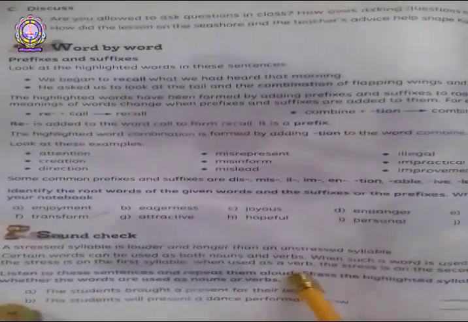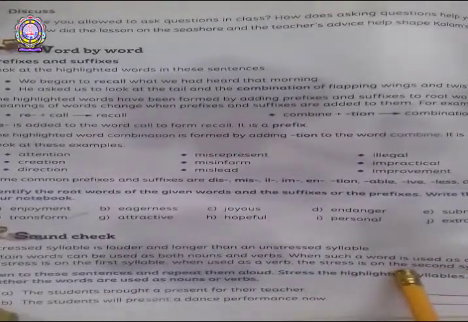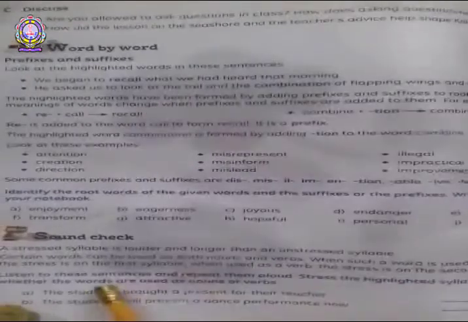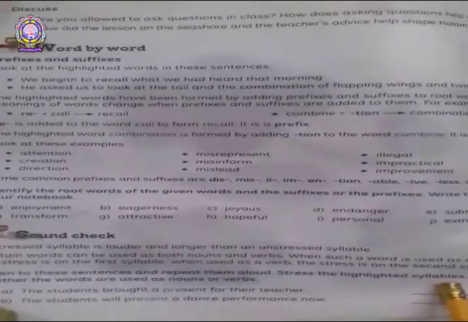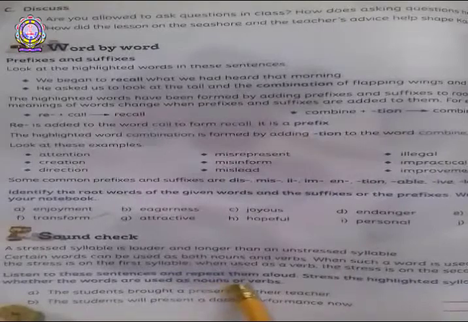When used as a verb, the stress is on the second syllable only. Listen to these sentences and repeat them aloud. Stress the highlighted syllables. Write whether the words are used as noun or a verb.